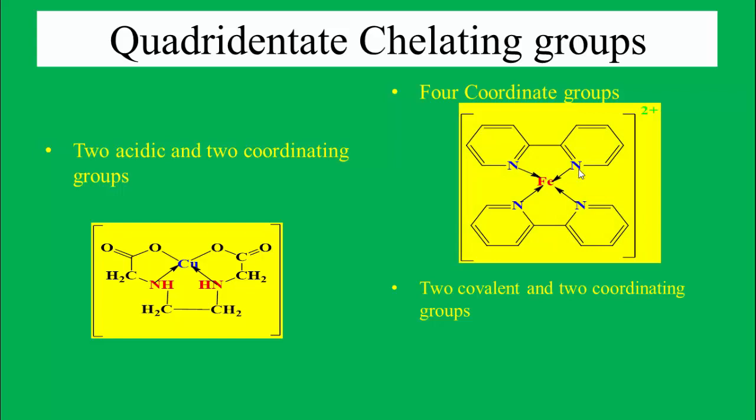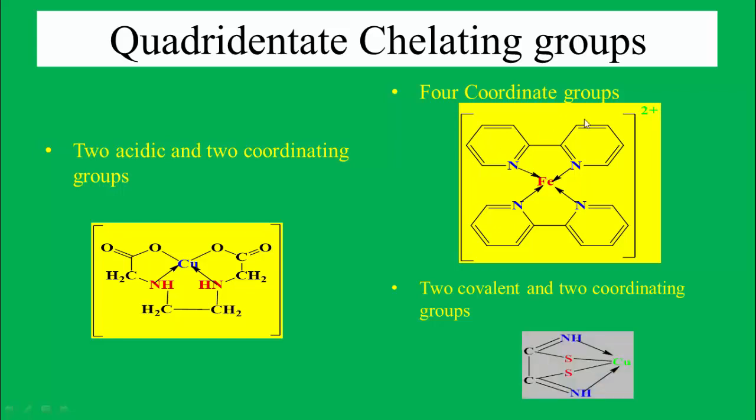Then another example is the four coordinating groups. Here, with the help of this nitrogen, they can form four coordinate bonds, or four coordinating groups. Therefore, such chelating groups are known as quadridentate chelating groups.